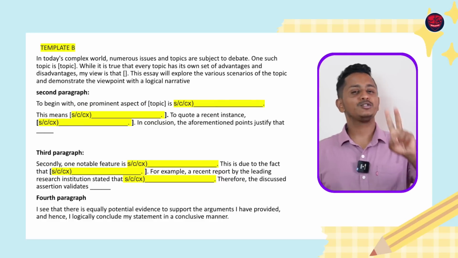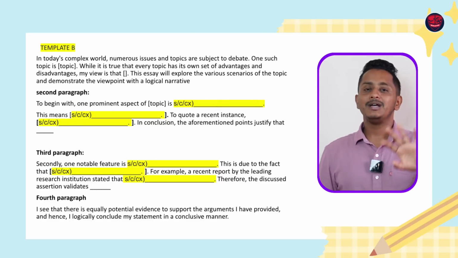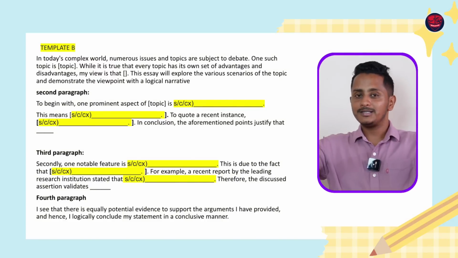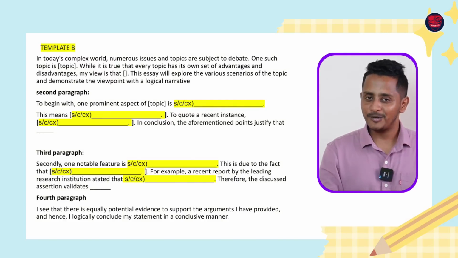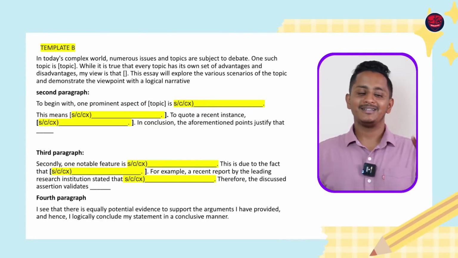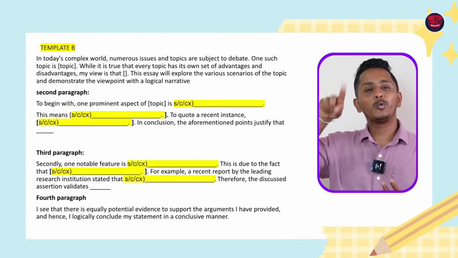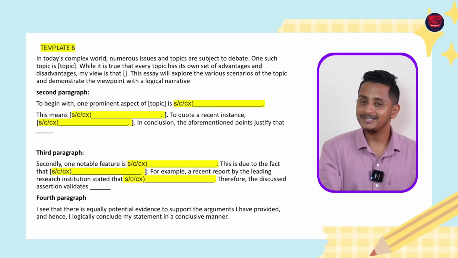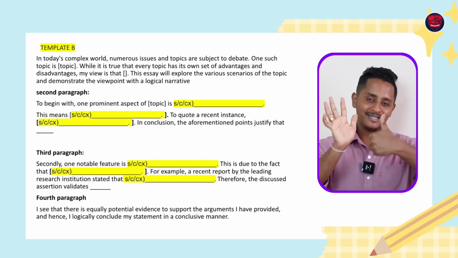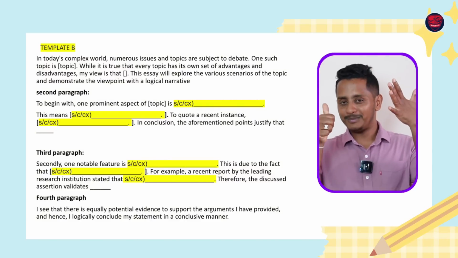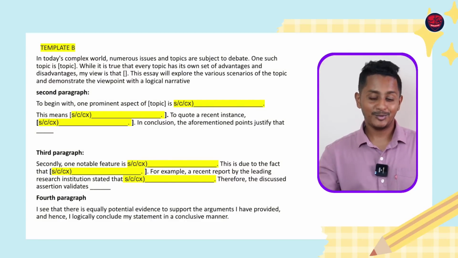S means simple, C means compound, CX means complex. Simple sentence, no connector. It's a short sentence. Compound sentence, 2 sentences connected using a connector, is a compound sentence. Complex sentence, you can make use of subordinate conjunction, though, although, if, since, as, something of this, or using the word who, which. They're called relative clauses. They all come under the category of complex sentences. If I were to write the 6 sentences, probably I'll have 2 simple, 2 compound and 2 complex for a better score towards your writing section.